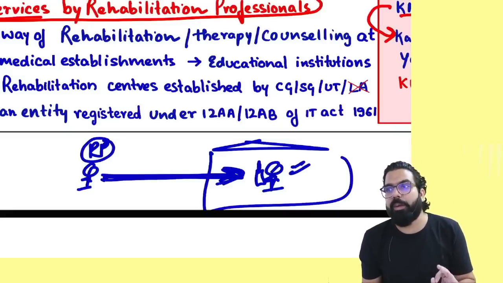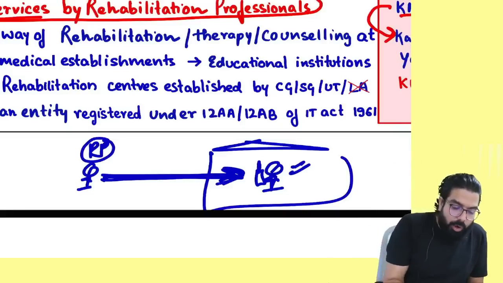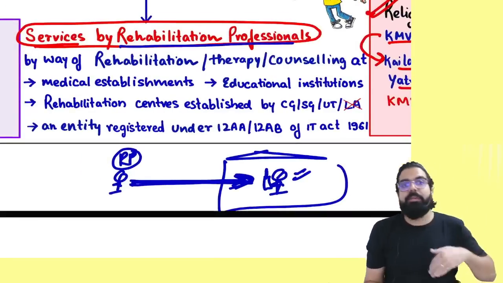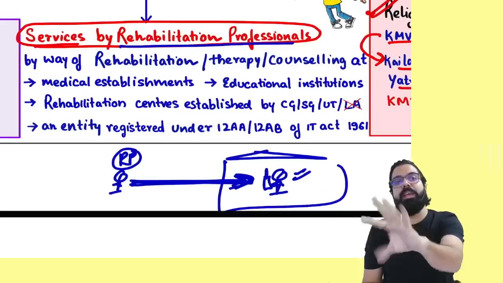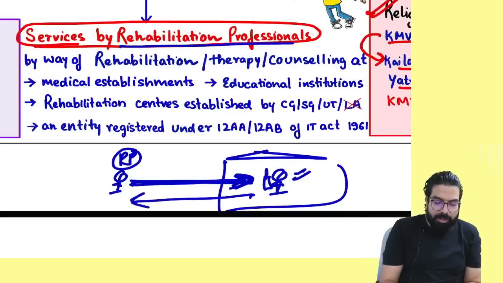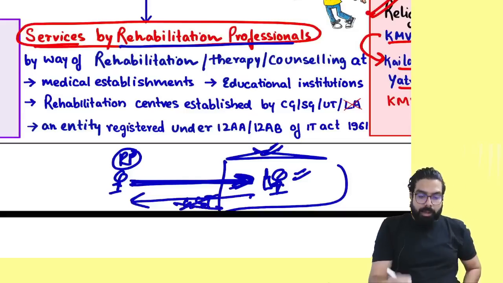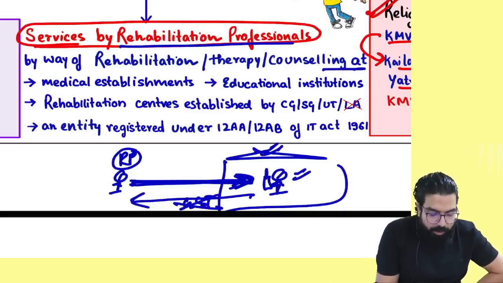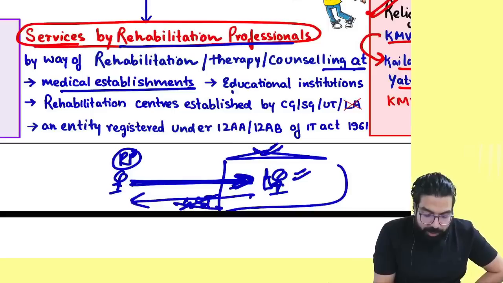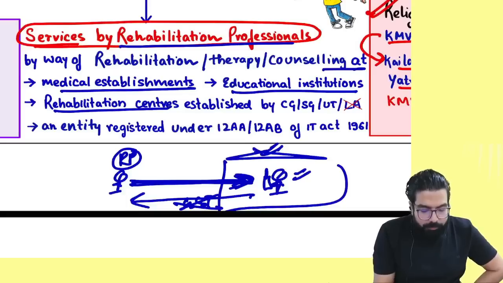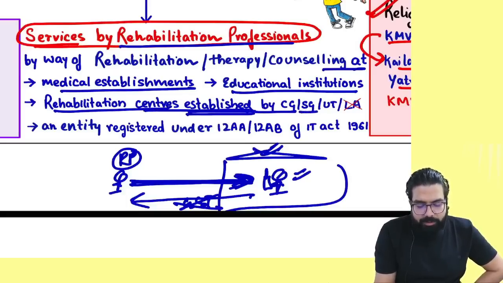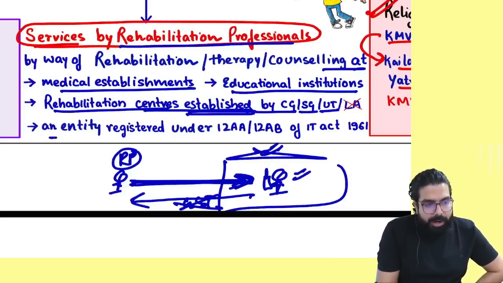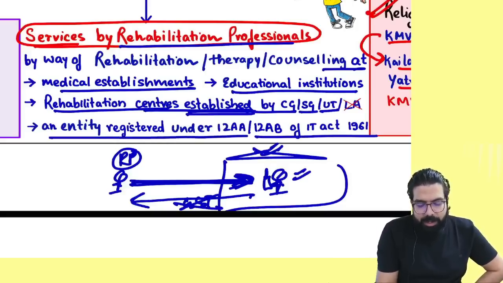Now listen to me very carefully. All these rehabilitation professionals, whenever they are giving their services, that will also be exempt. It means whatever amount they are charging from this rehabilitation center, they will not charge any GST. But they should be providing their services at what? At a medical establishment or at an educational institution or at a rehabilitation center or at an established rehabilitation center, established by whom? Central government, state government, union territory, or at an entity under 12AA or 12AB.